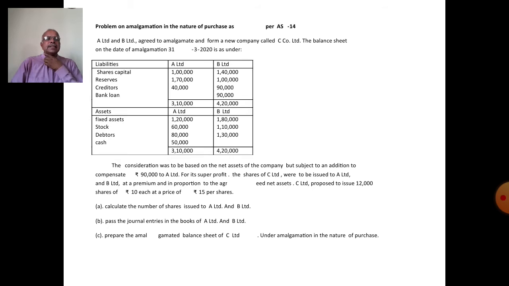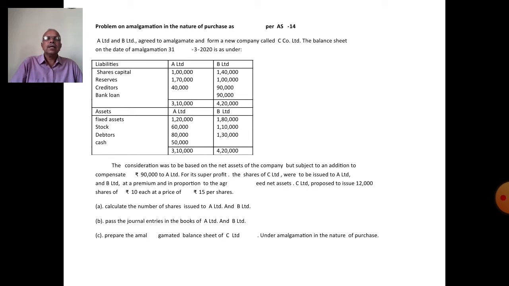Then assets. Fixed assets: A Limited 1,20,000, B Limited 1,80,000. Stock: A Limited 60,000, B Limited 1,10,000. Debtors: A Limited 80,000, B Limited 1,30,000.